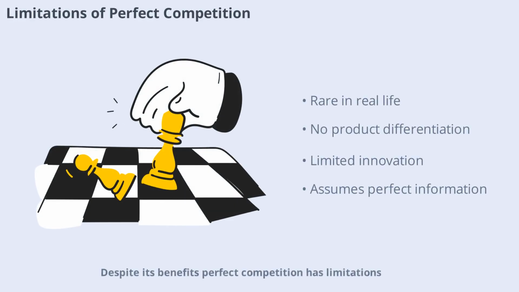Despite its benefits, perfect competition has limitations. It assumes all products are identical and that everyone has perfect information, which is rarely true in real life. Also, it doesn't encourage innovation since firms can't earn extra profits for new ideas. In reality, most markets have some barriers to entry, product differences, or incomplete information. These factors make perfect competition more of a theoretical benchmark than a common reality.